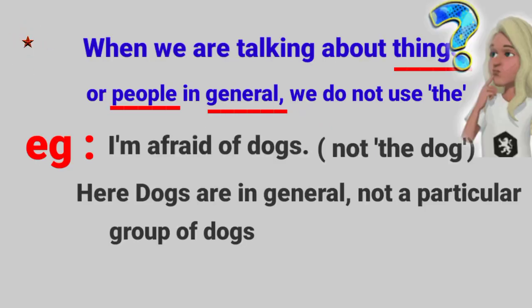Use of the. When we are talking about things or people in general, we do not use the. For example, I am afraid of dogs, not the dog. Here, dogs are in general, not a particular group of dogs.